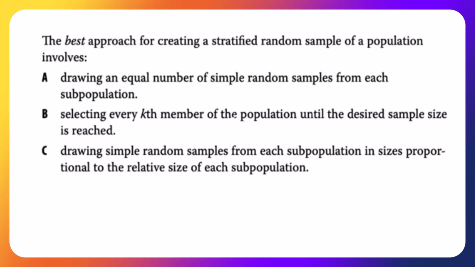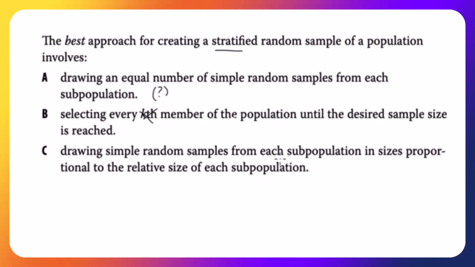The best approach for creating a stratified random sample of a population involves drawing an equal number of simple random samples from each subpopulation. And you may read that and say, well, yeah, that sounds like stratified sampling, and you may be willing to take that. But let's just put a question mark there. It sounds good, but let's see if another option sounds better. Selecting every kth member, that is systematic sampling. We could just get rid of that because we're looking for stratified.